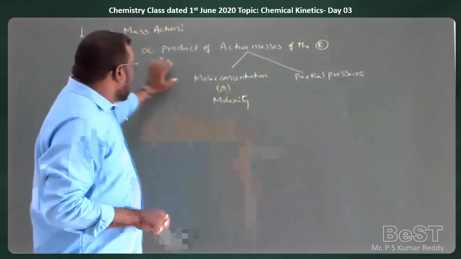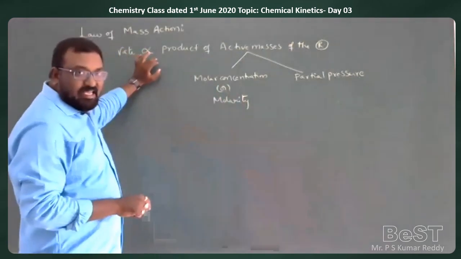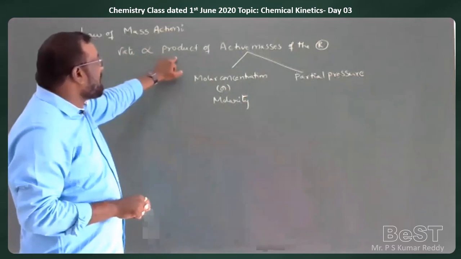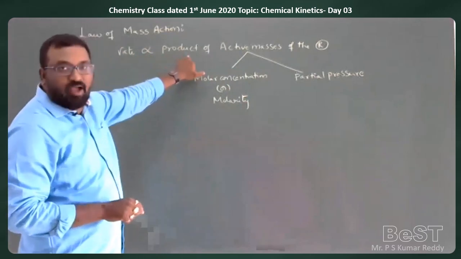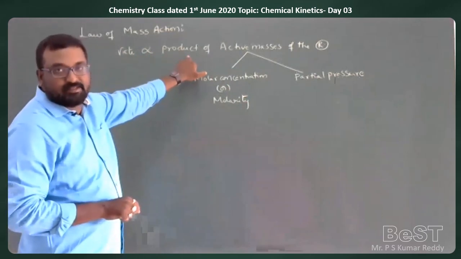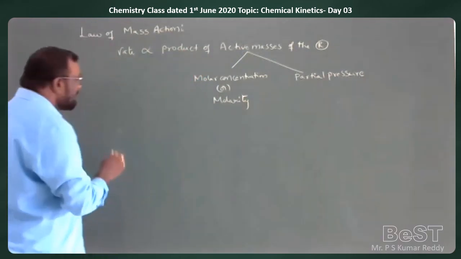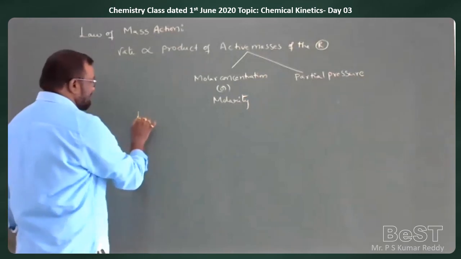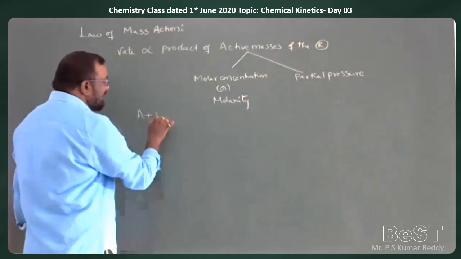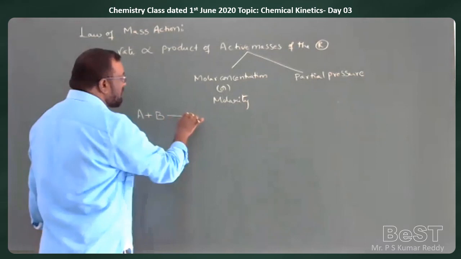So according to law of mass action, rate of the reaction is directly proportional to the product of active masses of the reactants. Is it clear? Then let us see a small reaction. Let us consider a reaction: A plus B gives rise to products.